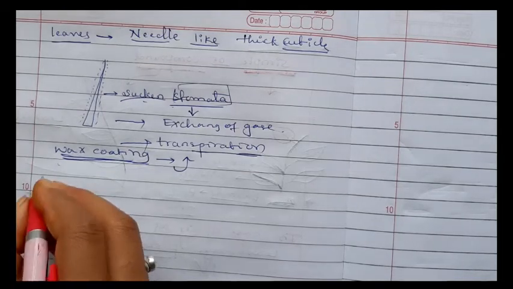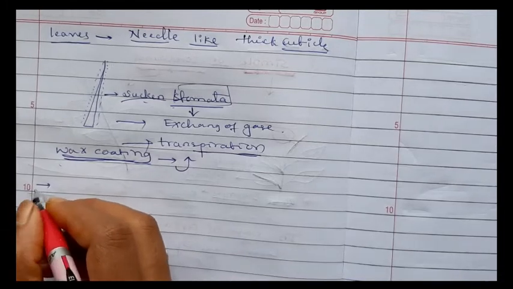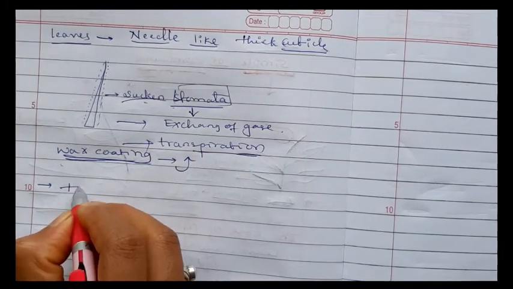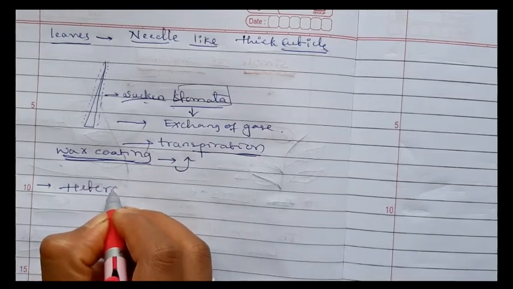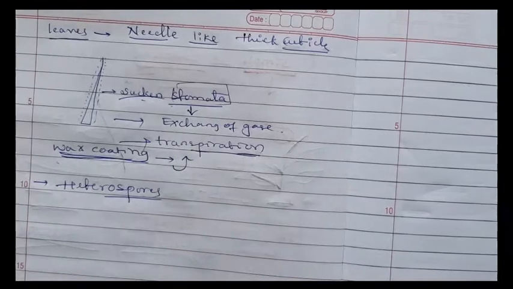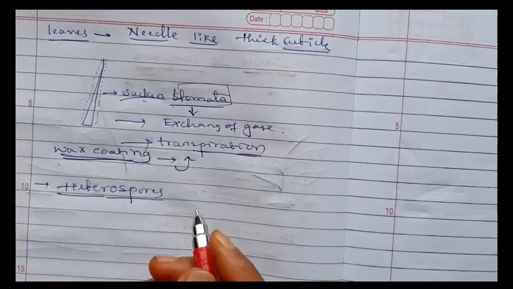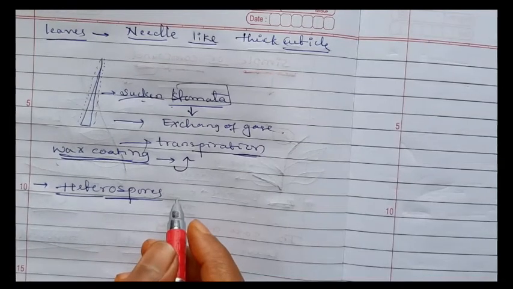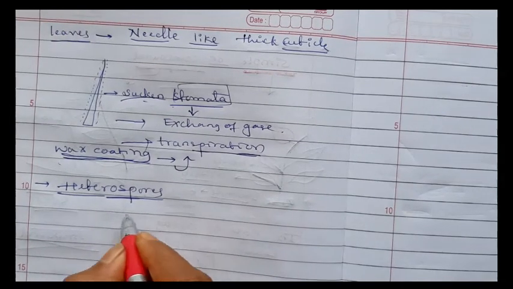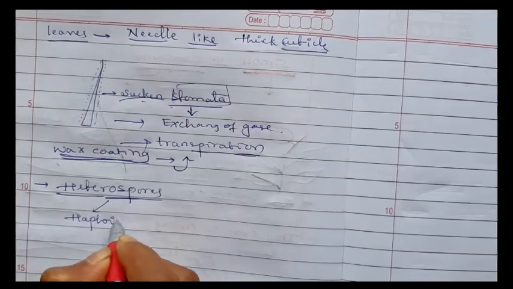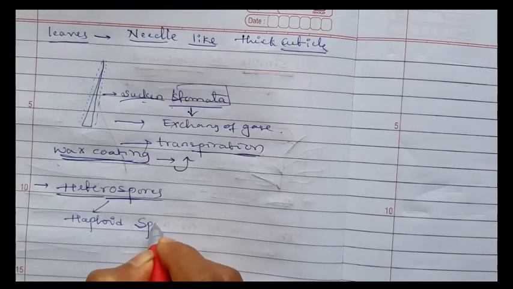Then, the gymnosperms are heterosporous. While discussing the pteridophytes, I told that hetero means different. Two types of spores are present in case of gymnosperms. They produce haploid spores.